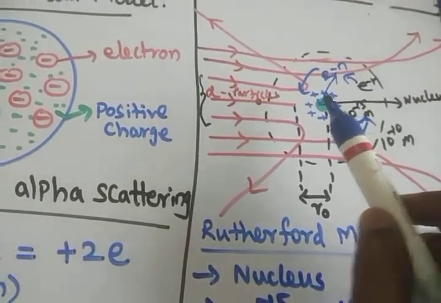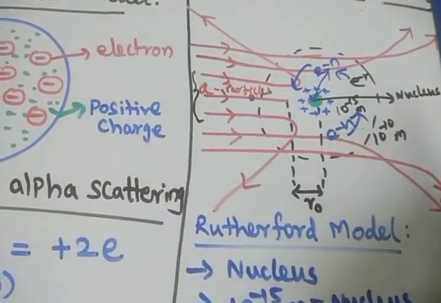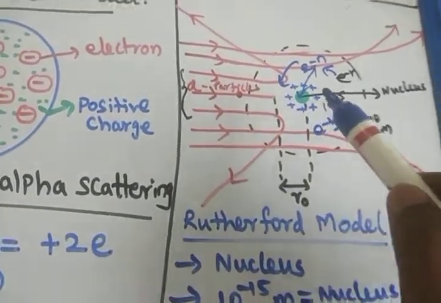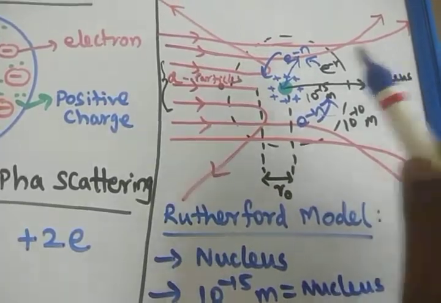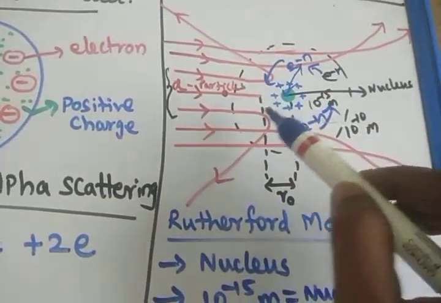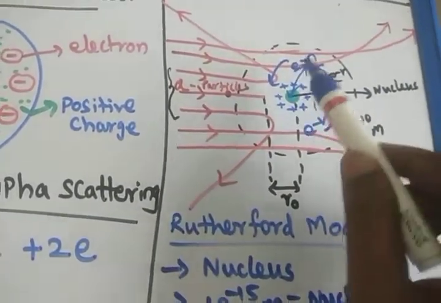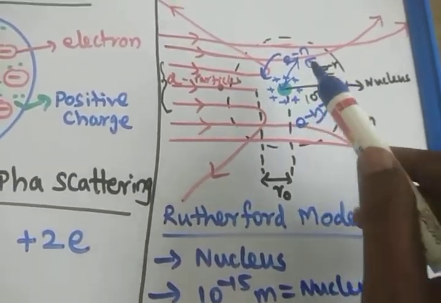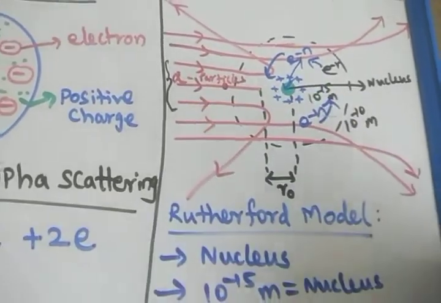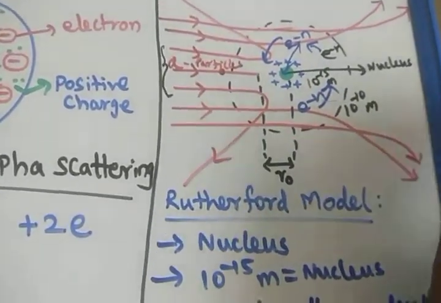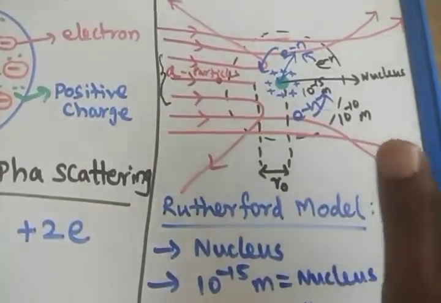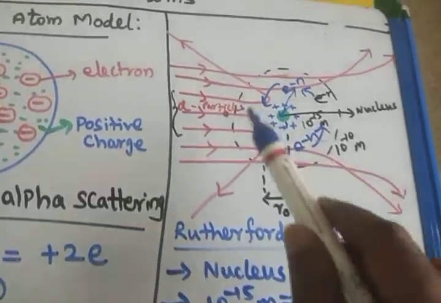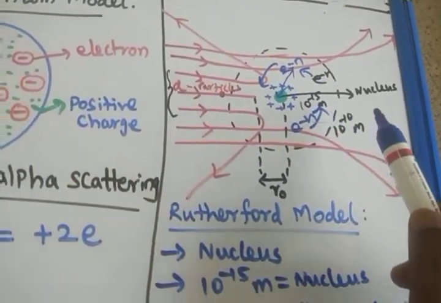But Rutherford failed to explain the stability of the atom, because according to that physics concept the electrons are revolving and fall into the nucleus, since whenever any particle revolves, the energy may be lost. Also the positive charge will attract the negative charge, so the electron may fall into the nucleus. But this does not happen naturally in the atom. The atom is naturally stable. So the scientists say that the Rutherford atom model fails to explain the stability of the atom.